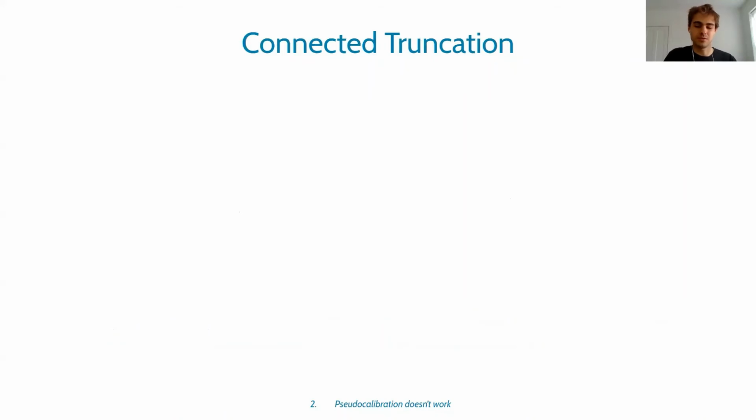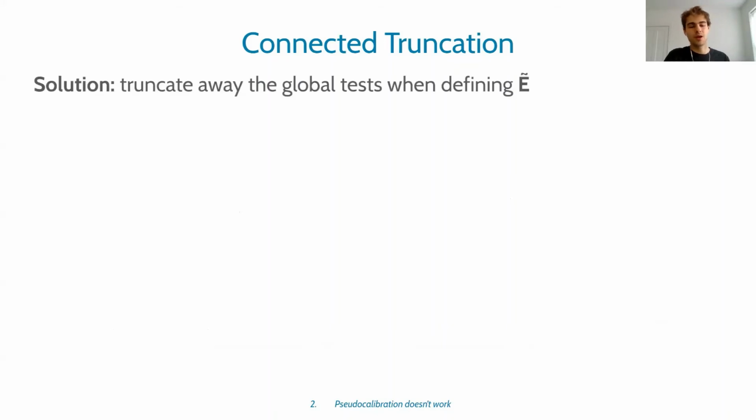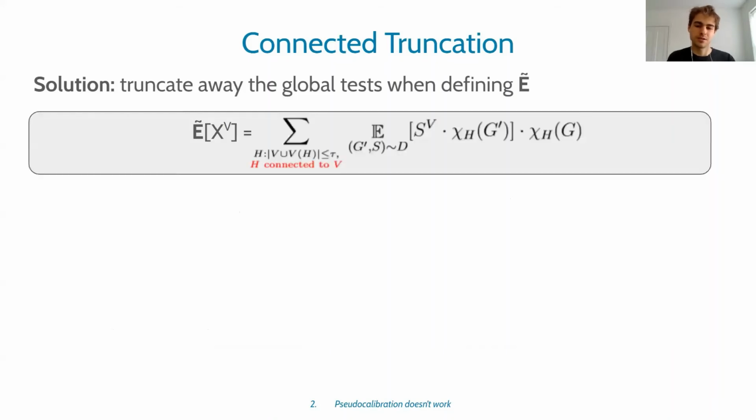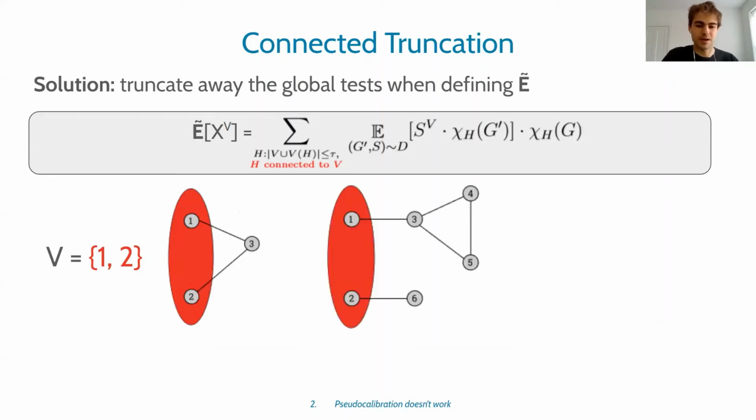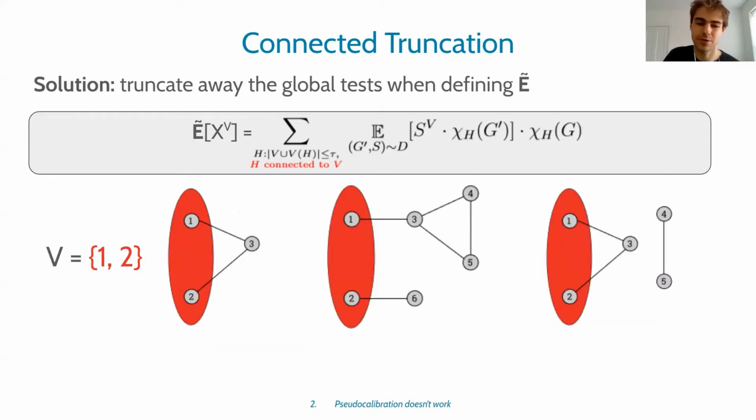So the fix that we use is a connected truncation in the definition of the pseudo-calibration. What this means is we truncate away the global tests in the pseudo-expectation operator. The new definition of the pseudo-expectation operator is that we restrict the Fourier characters to be connected to the vertex set V. For example, here are some graphs of some Fourier characters that contribute to pseudo-expectation of {1, 2}.